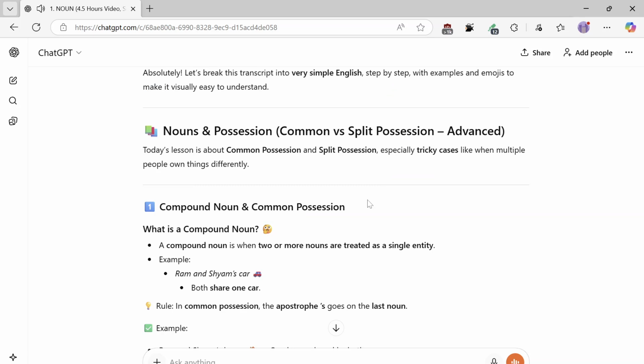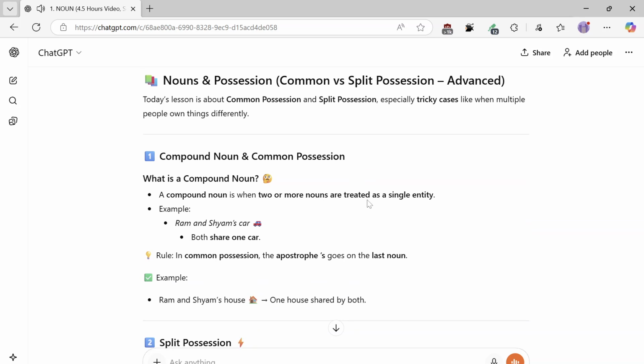Nouns and possession: common versus split possession. Advanced. Today's lesson is about common possession and split possession, especially tricky cases like when multiple people own things differently. Compound noun and common possession. What is a compound noun? A compound noun is when two or more nouns are treated as a single entity.